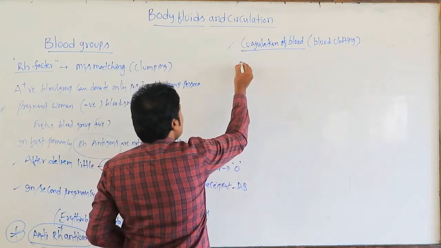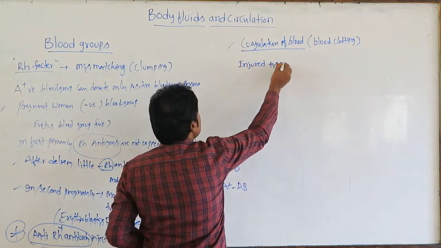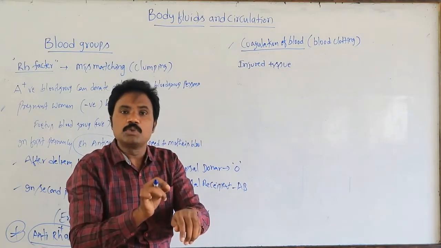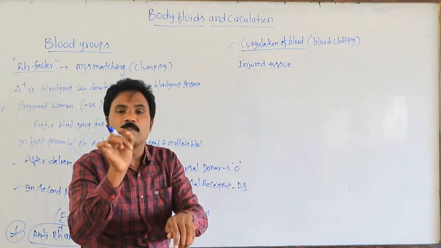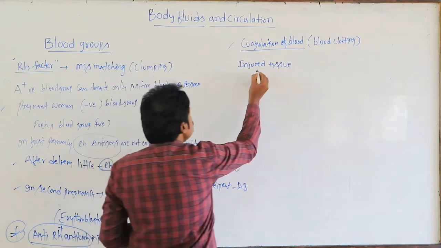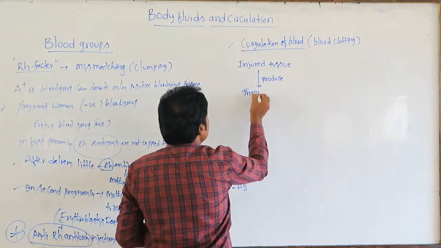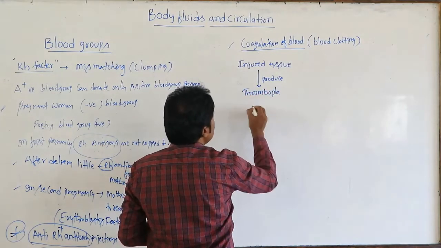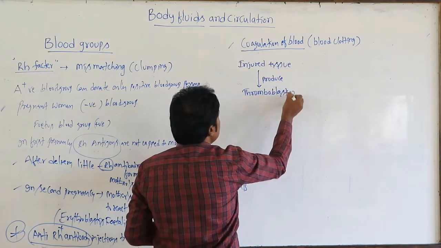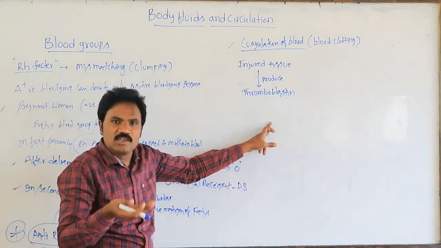Whenever there is an injury in our skin, the injured tissue immediately produces one particular protein. The name of the protein we call thromboplastin. Injured tissues produce thromboplastin. Immediately after the release of this, wherever there is an injury, the injured part stimulates blood platelets.